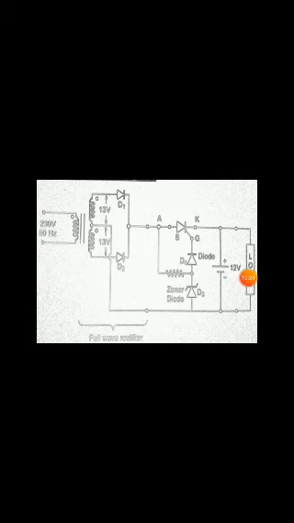The diode for gating purposes is connected to the 12 volts battery and the load circuit. Here we can see the load, connected to this 230 volts 50 Hz supply, with some drop of about 13 volts occurring across the diode and thyristor.